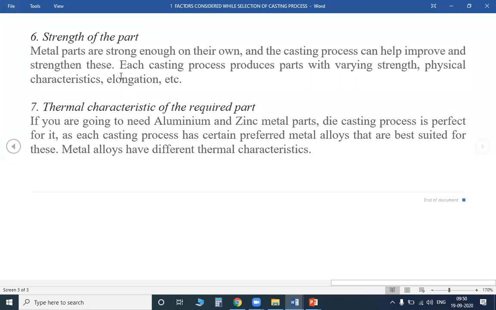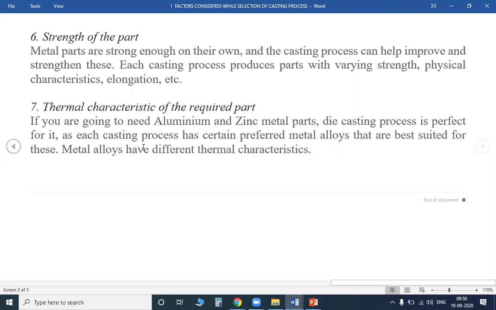Clear? So the thermal characteristic of the required part. If you need aluminum and zinc metal parts, the die casting process is perfect for it, as each casting process has certain preferred metal alloys that are best suited for it. Metal alloys have different thermal characteristics.